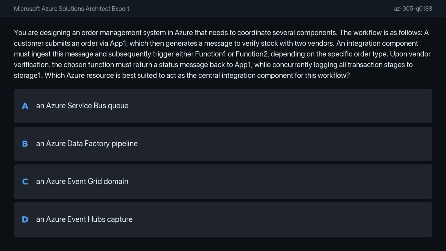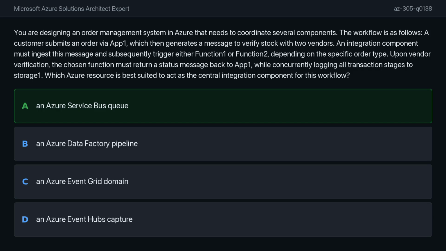This question asks us to identify the right Azure messaging or integration service capable of handling a transactional order workflow, managing message routing, and ensuring reliable communication between distributed applications. In my view, the correct answer is an Azure Service Bus queue.